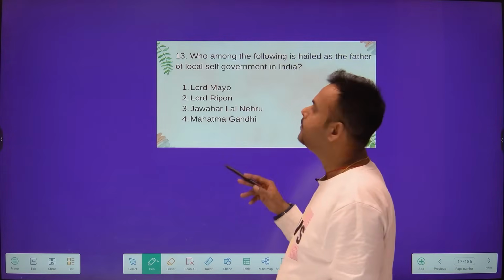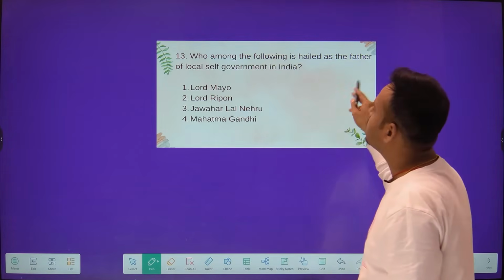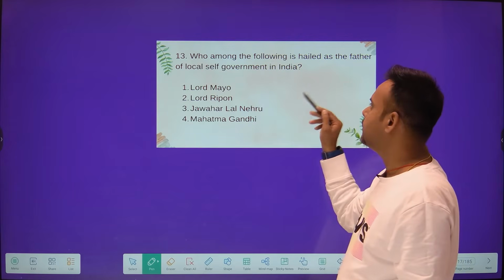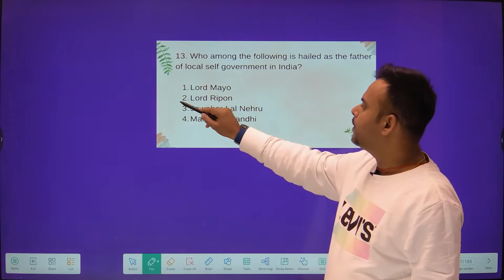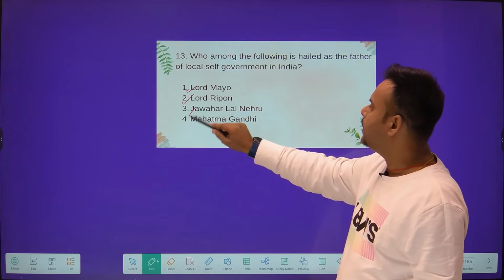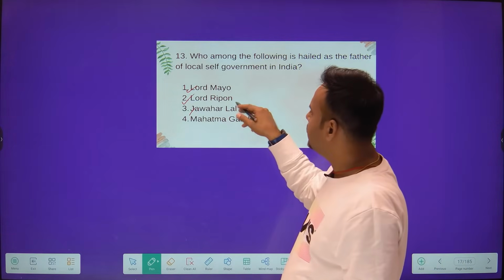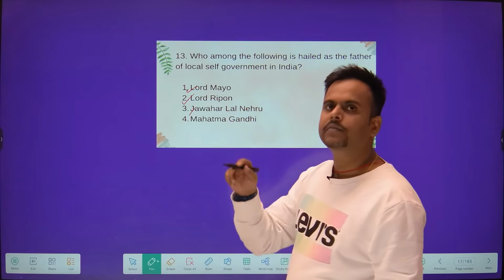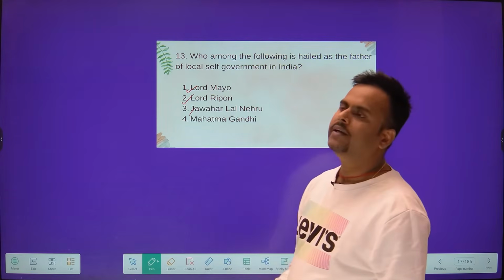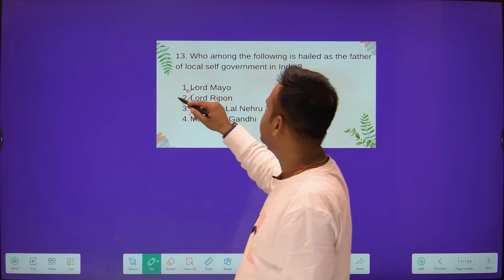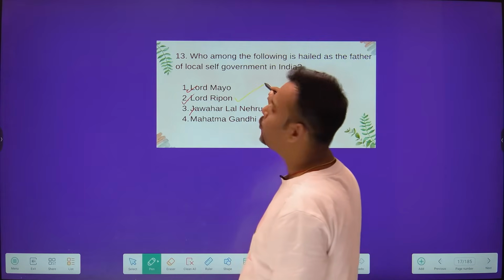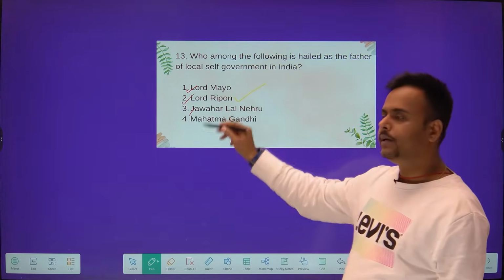See, question number 13. Who among the following is hailed as the father of local self-government in India? Options are Lord Ripon, Lord Mayo, Jawaharlal Nehru, and Mahatma Gandhi. This is a very easy question. You have gone through this question a number of times in your history chapter, in your polity. So the answer is Lord Ripon. He is considered to be the father of local self-government in India.